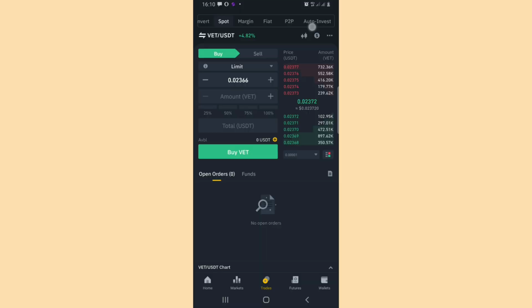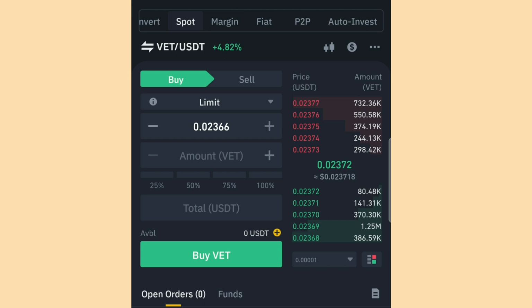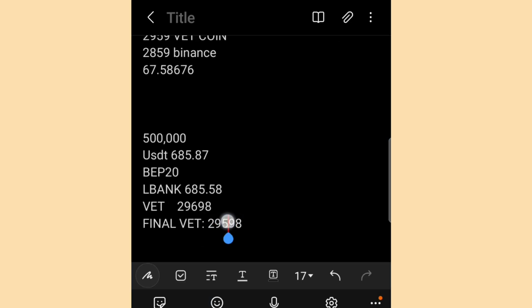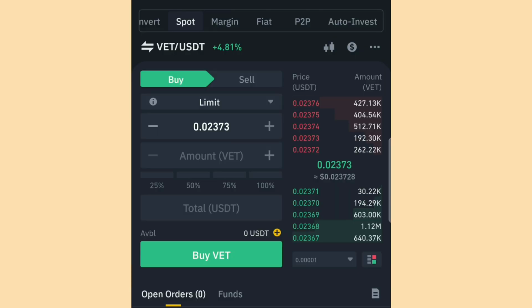Okay, all right, so this is our Binance. Ensure that you are using VET/USDT. You now copy that amount of VET coin that you should have here. By then you would have sent the VET coin to Binance. So let me go over to my notepad and copy it. You copy the VET coin here, you come over to your Binance and paste it there. Please don't forget that while you are doing this, put this in market for faster transactions.